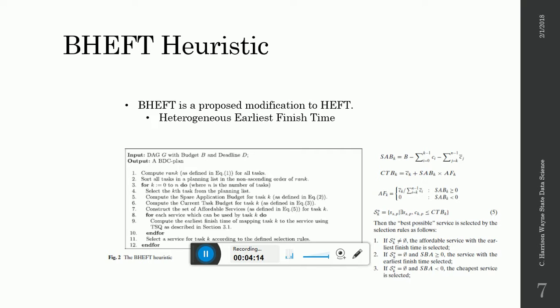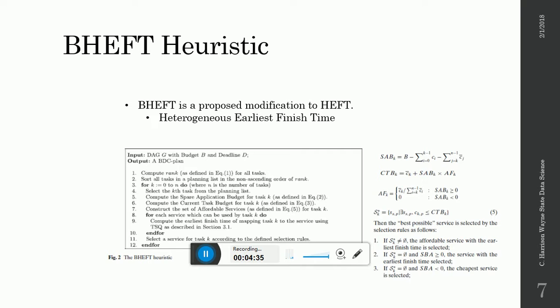For all of the tasks, we're going to select the kth task from the planning list, and then we're going to compute the spare application budget. And that is just summing up and taking away, starting at the task K and all the way through N, which is our last task.